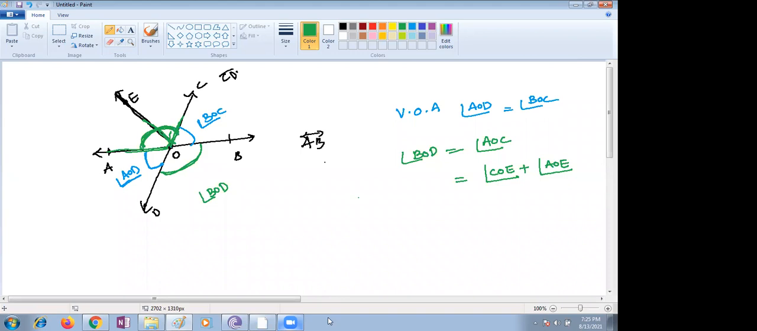Right, children. Please take care of yourselves. Wednesday we are going to meet again. The portion for your examination is probability and, in lines and angles, the VOA property.